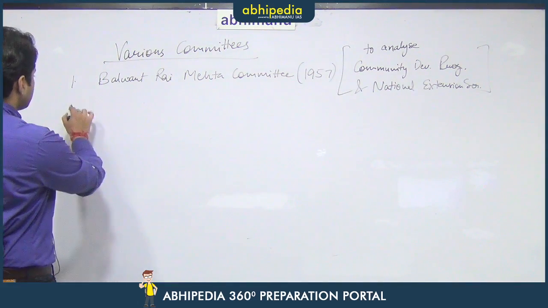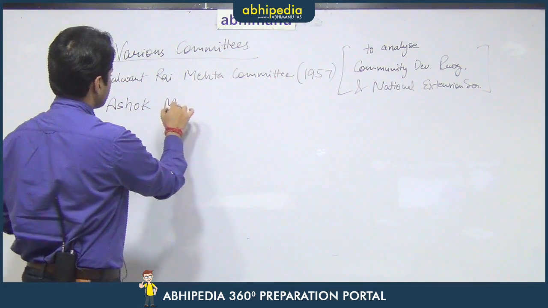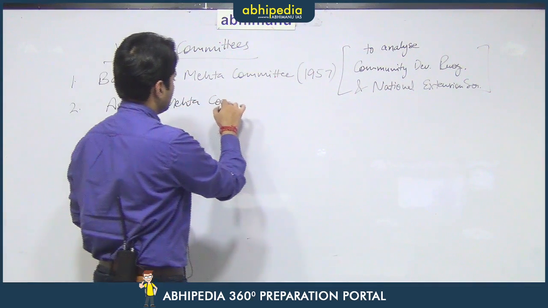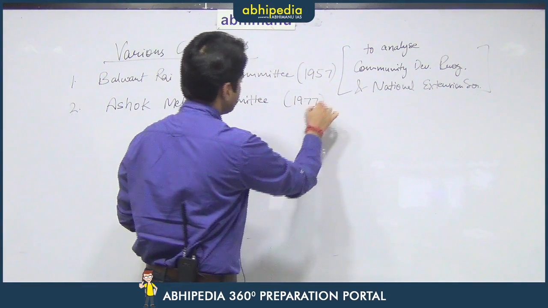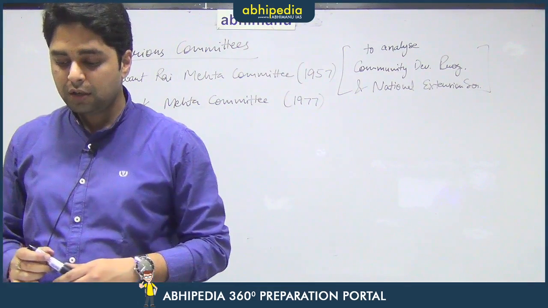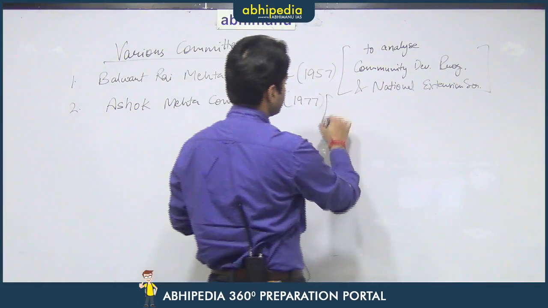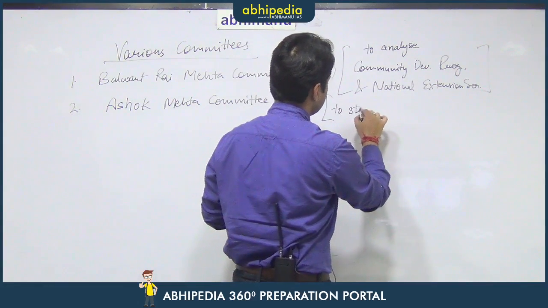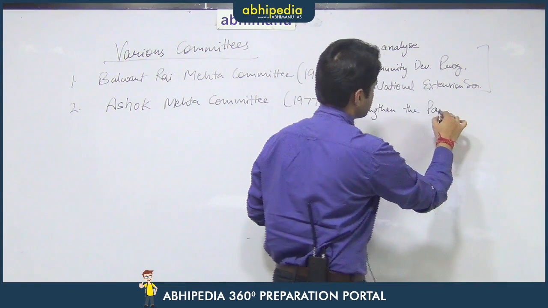Many years after that, a second committee was constituted, known as the Ashok Mehta Committee. This committee was constituted in the year 1977. The mandate of this committee was to strengthen the Panchayati Raj system.